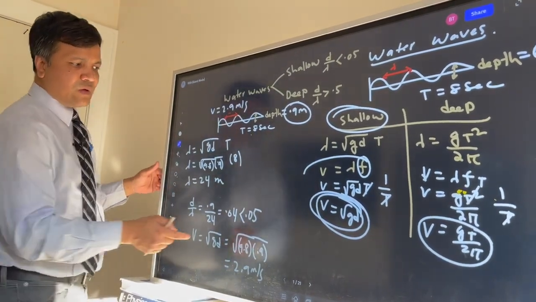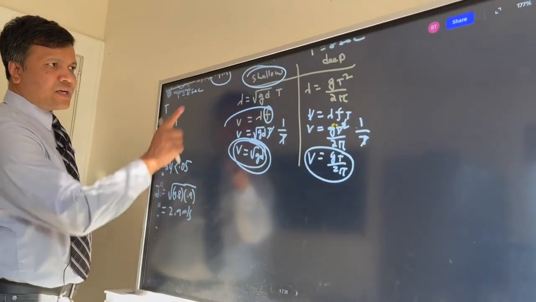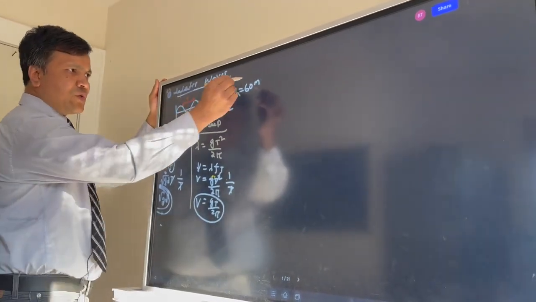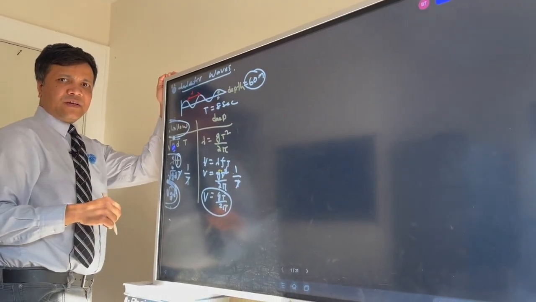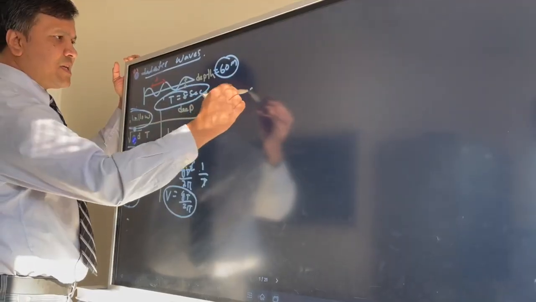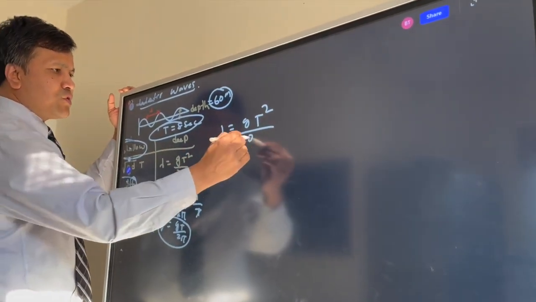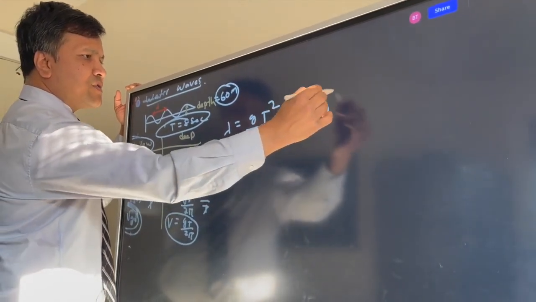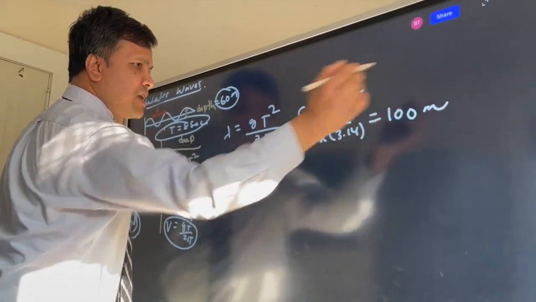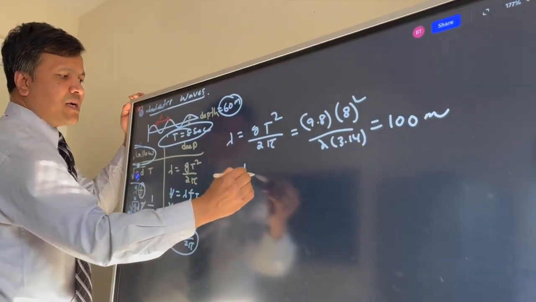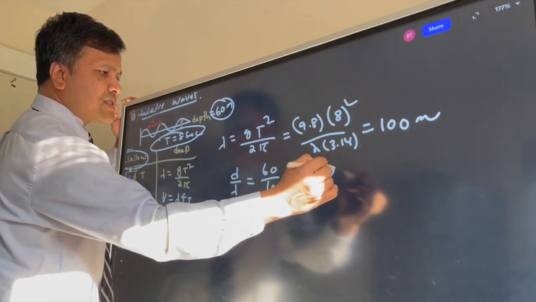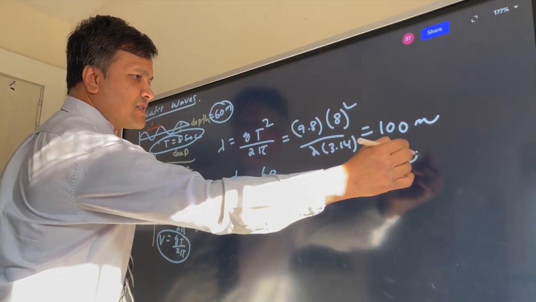Now we're going to do the other one. So we have the depth is 60 meters. So we think this is an example of the deep water. Lambda is g times the period squared over 2 pi, so 9.8 times 8 squared over 2 times 3.14, and this is 100 meter. So we're going to say d over lambda. D is of course 60 over 100, which is 0.6, which is greater than 0.5. So this is an example of deep water.